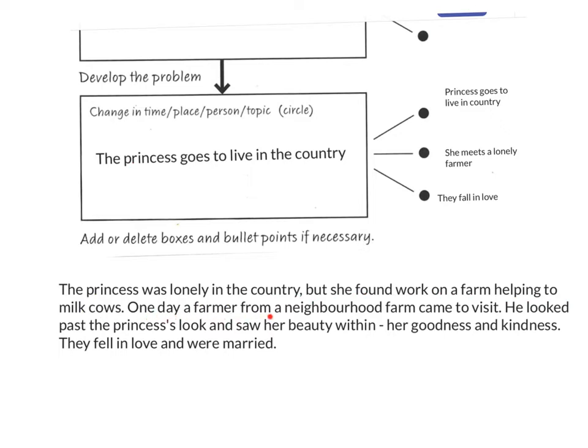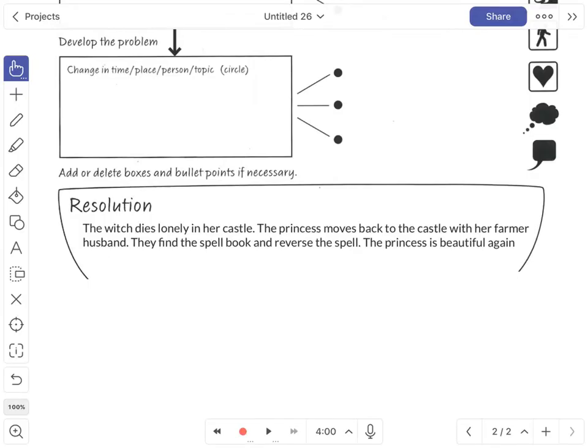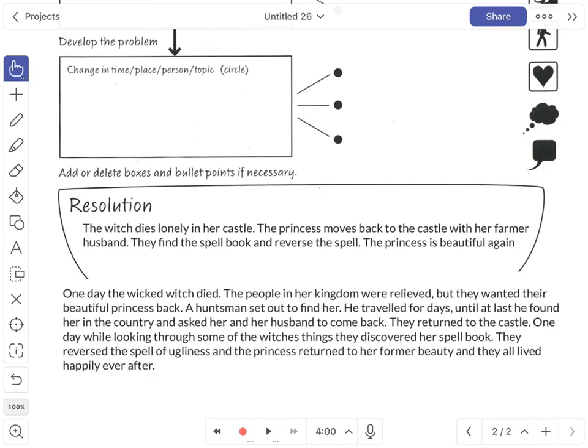One day a farmer from a neighbourhood farm came to visit. He looked past the princess's looks and saw her beauty within, her goodness and kindness. They fell in love and were married. Now we're going to look at this last bit and putting this into sentences, the resolution. So taking the ideas in the resolution and extending them into sentences.